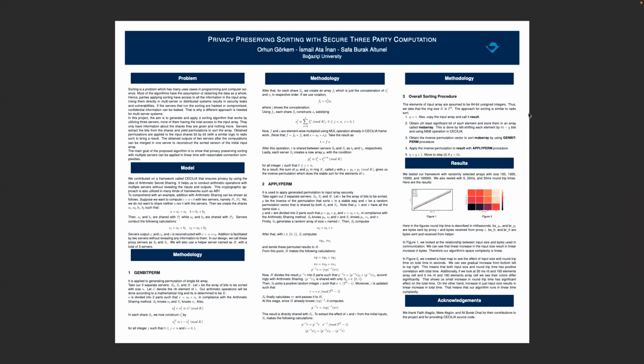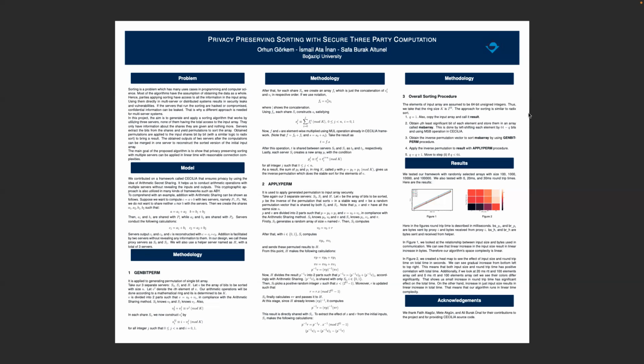And we give this MSB array to a procedure called gambit perm to get the permutation that sorts this bit array. And after that, we use a procedure called apply perm to get the sorted version of this bit array. And we repeat this algorithm 64 times because we use 64-bit numbers. And after sorting all 64 bits like a radix sort, we get the sorted version of the input array.